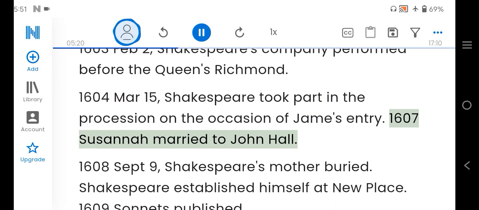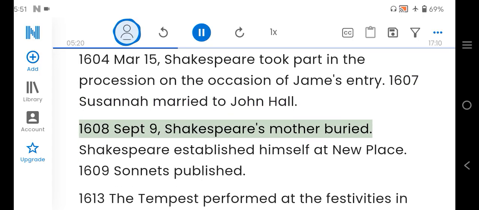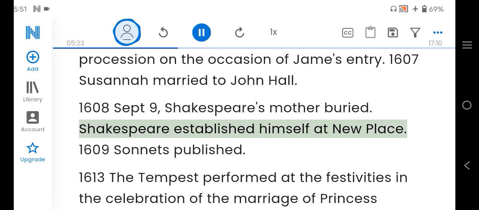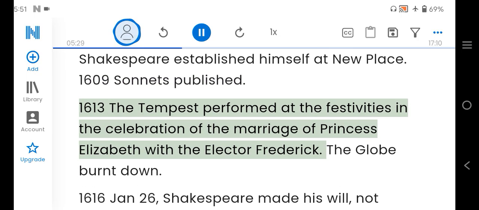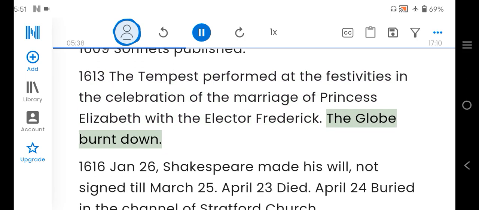1607 Susanna married John Hall. 1608 September 9, Shakespeare's mother buried. Shakespeare established himself at New Place. 1609 Sonnets published. 1613 The Tempest performed at the festivities in the celebration of the marriage of Princess Elizabeth with the Elector Frederick. The Globe burnt down.